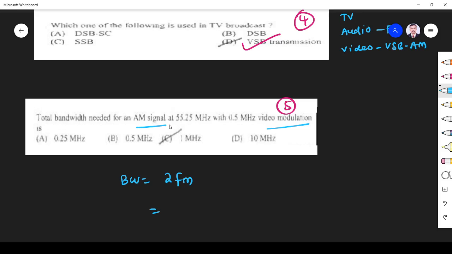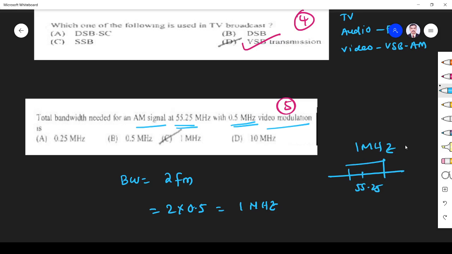Here you see bandwidth required at 55.25 megahertz with 0.5 megahertz signal. So fm is 0.5, 2 into 0.5, that is 1 megahertz. So at 55.25, we have 1 megahertz bandwidth. That is the meaning, right? So option C is the correct answer.